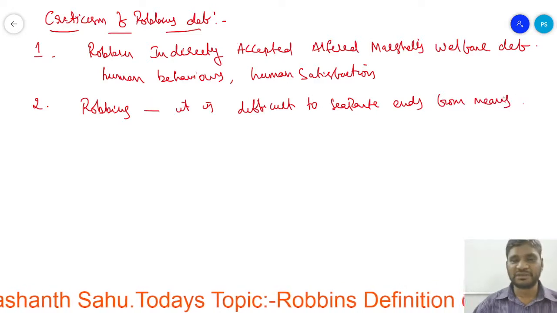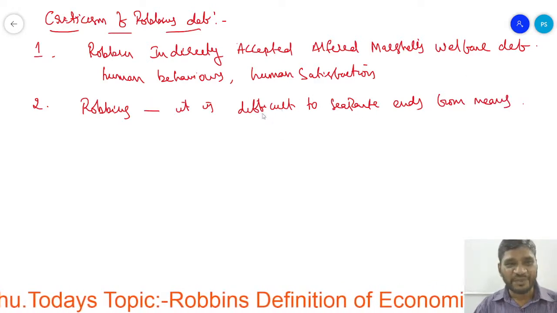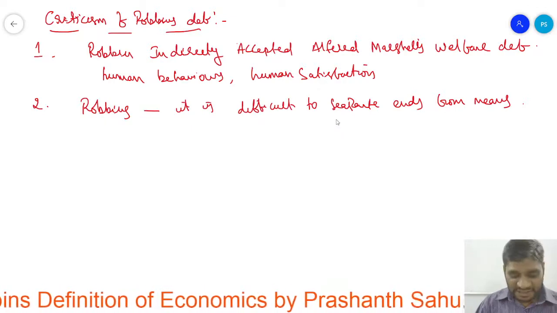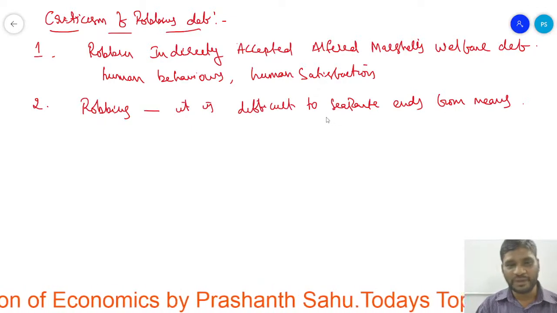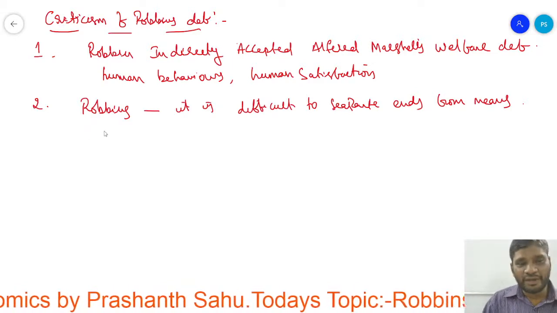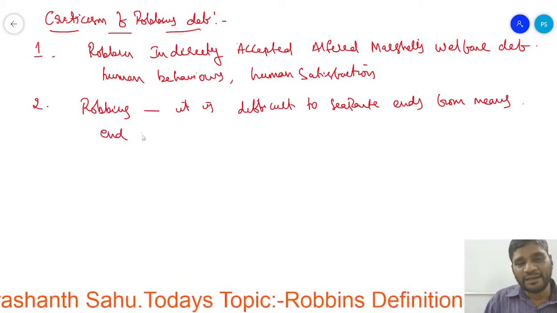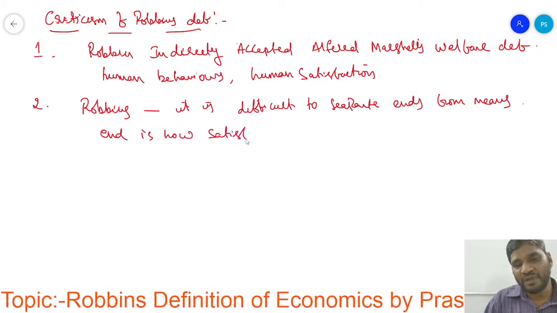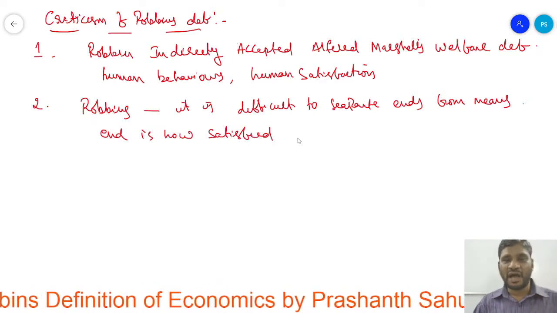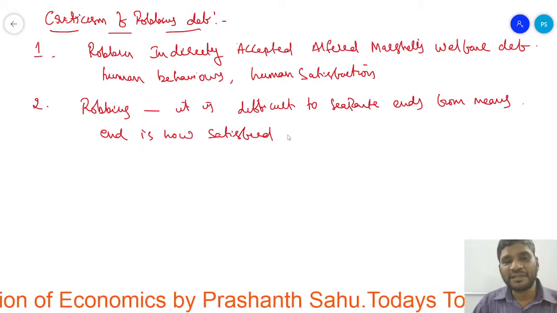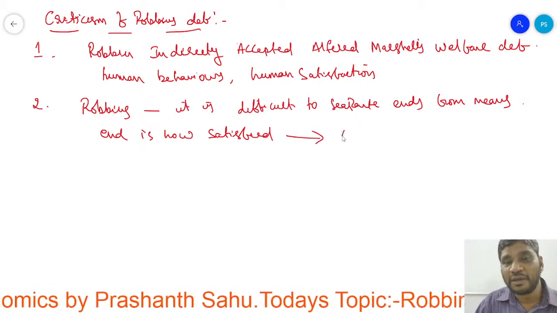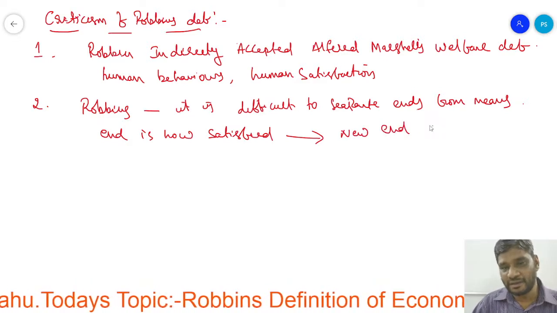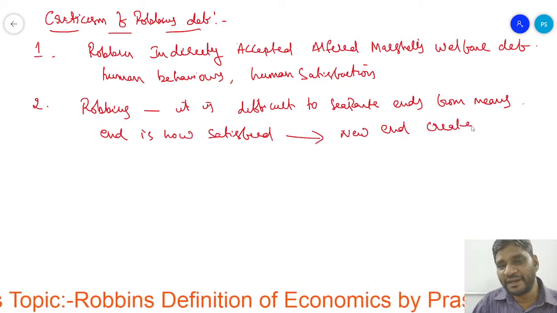This is the wording used by Lionel Robbins, and it has been criticized by some economists because they say that if an end is satisfied, then ultimately a new end will be created.